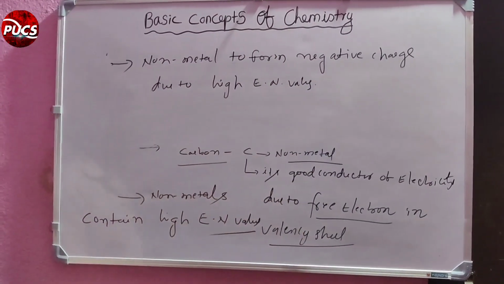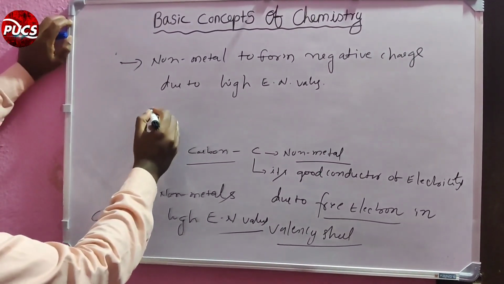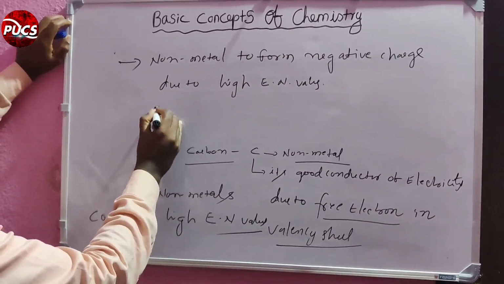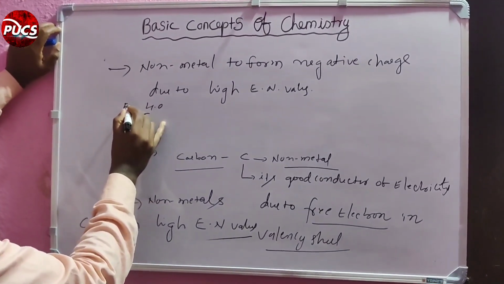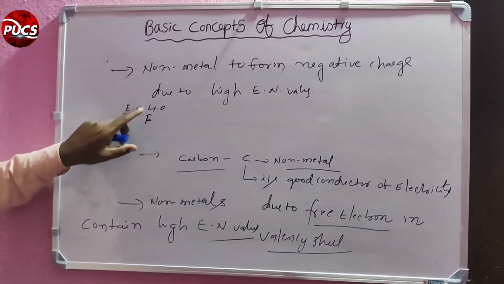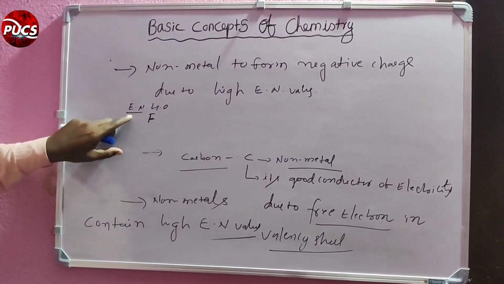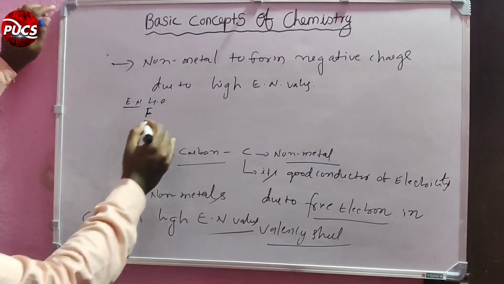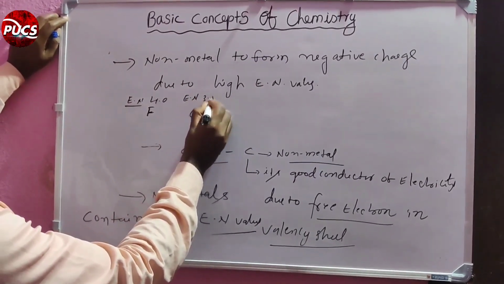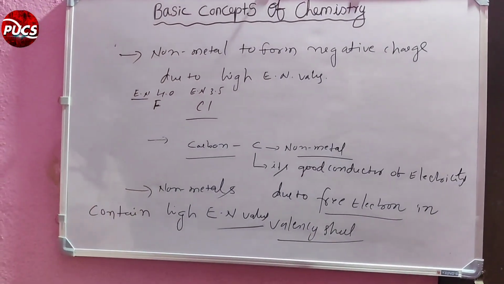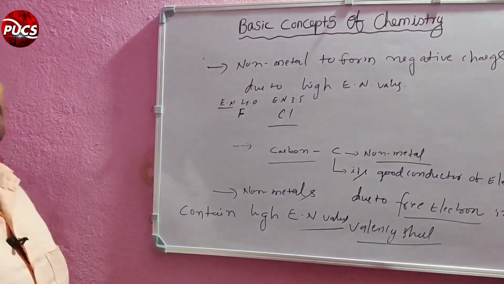For example, fluorine has an electronegativity value of 4.0. Chlorine has an electronegativity value of 3.5. So non-metals have high electronegativity values.